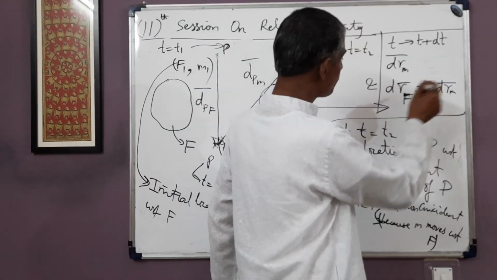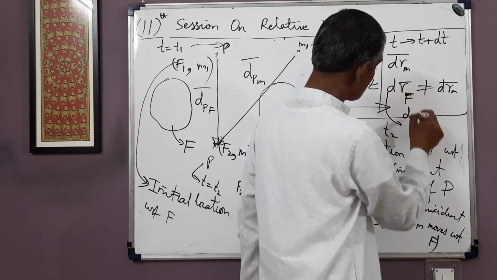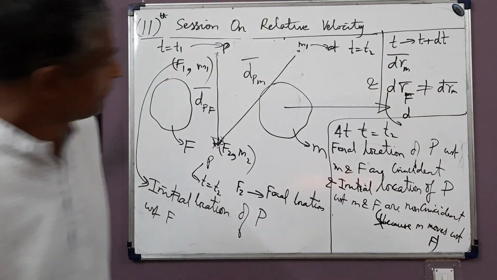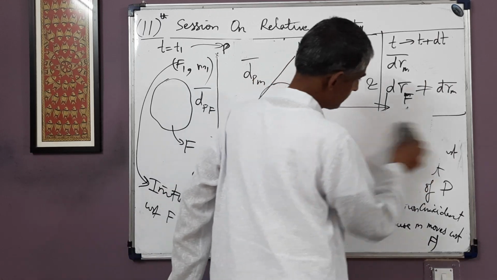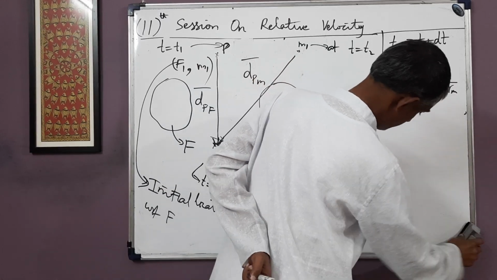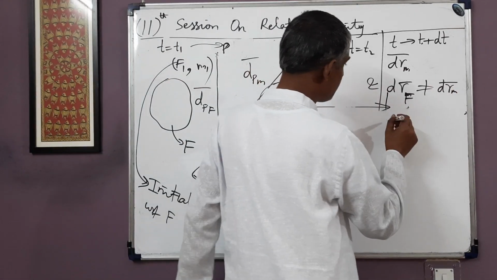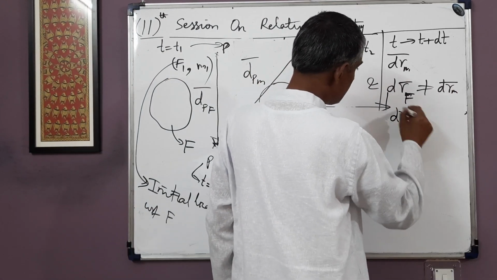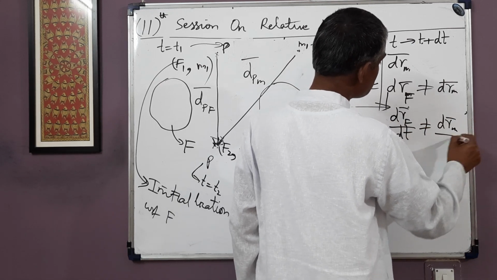And if we divide these two by dt, the length of the time interval, then we get the velocity. So drf is not equal to drm, so drf by dt is also not equal to drm by dt.